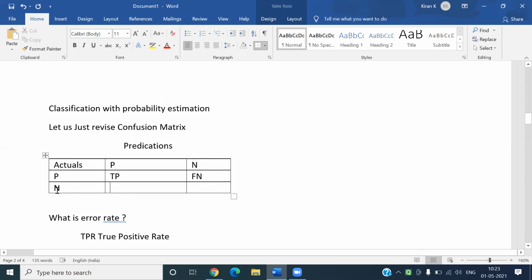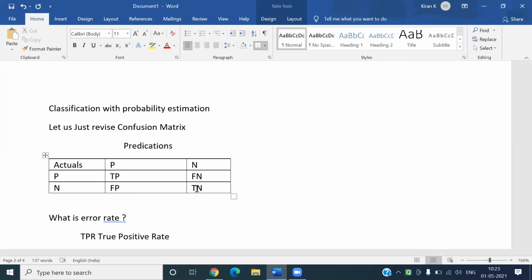This is actually negative, but we predicted it as positive. It is called FP, false positive, because we predicted it in a false manner. And this one is actual negative, and we also predicted it as negative. So this is called TN, true negative.